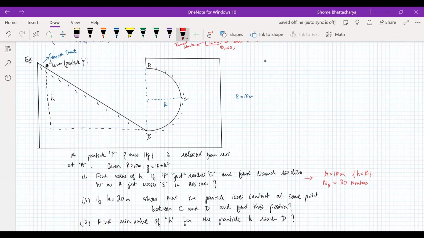So basically, the critical condition for it to just reach C is that V should be equal to 0 at the point C. So that means kinetic energy should be 0 at C. So that means potential energy at C should be equal to potential energy at A, which means height of the point A should be equal to height of the point C with respect to B. So that's how we are getting this condition there.